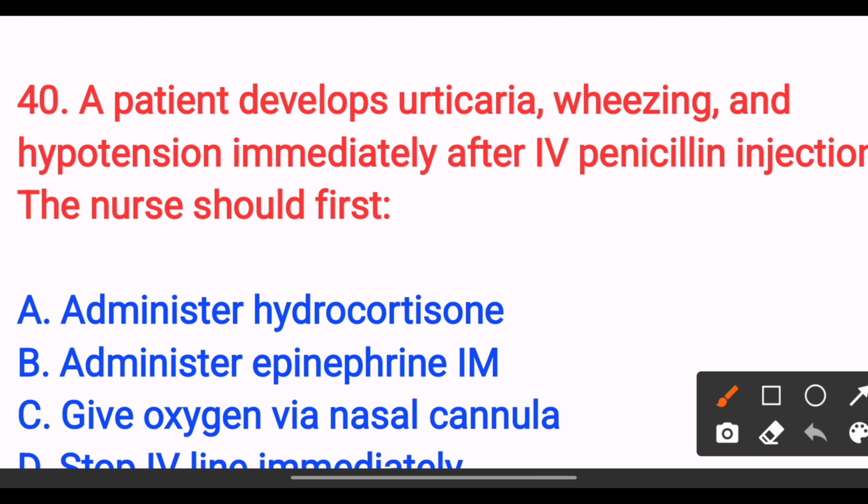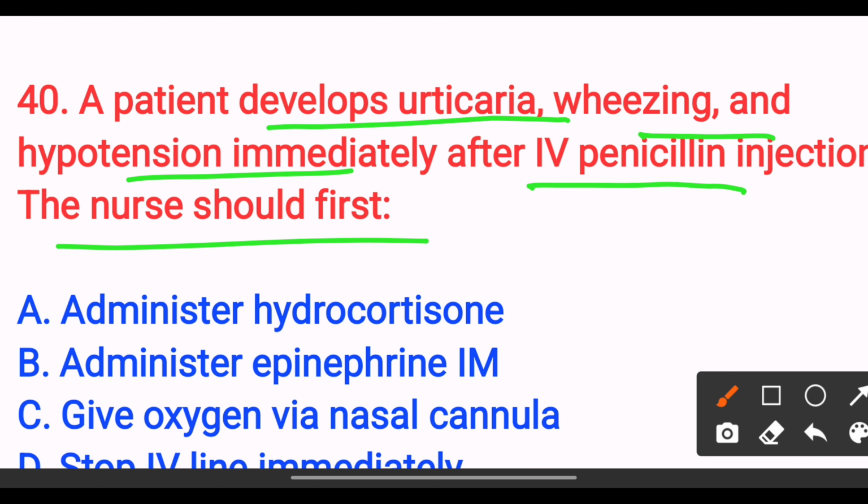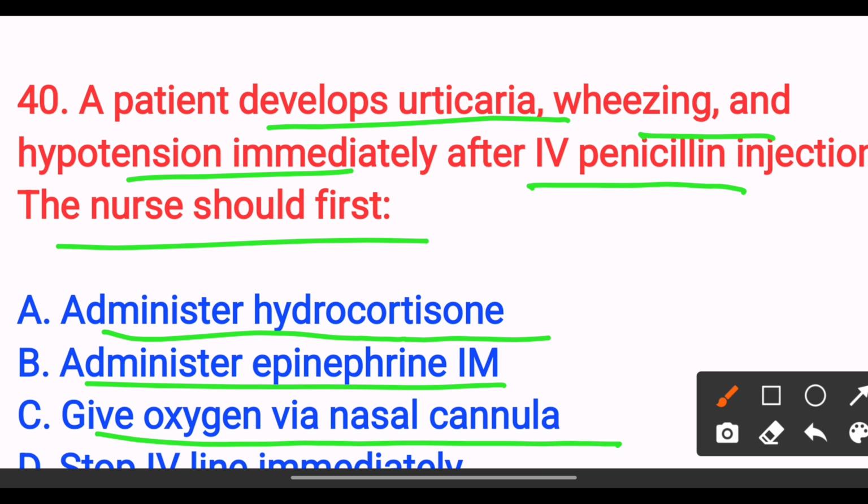a patient develops urticaria, wheezing and hypotension immediately after IV penicillin injection. The nurse should first, option A, administer hydrocortisone. Option B, administer epinephrine IM. Option C, give oxygen via nasal cannula. Option D, stop IV line immediately.